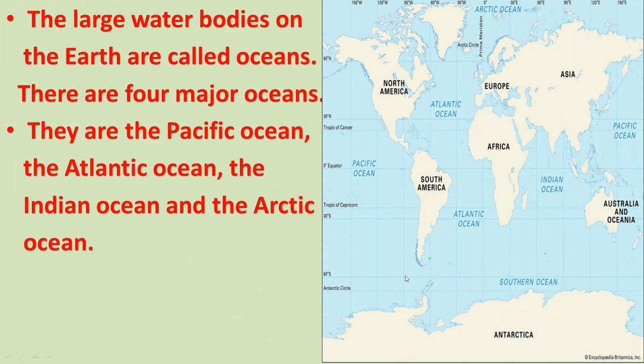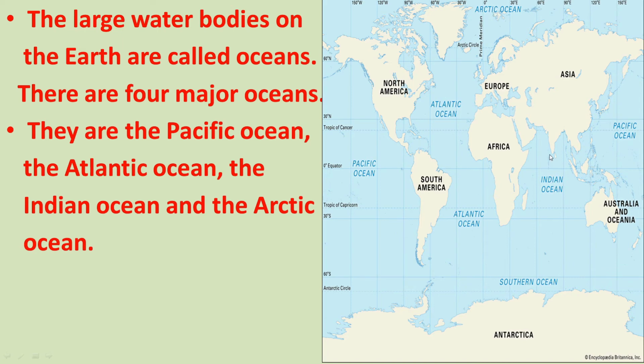The large water bodies on the earth are called oceans. There are 4 major oceans. Children, in the map you can see Pacific Ocean here and here. You can see here Atlantic Ocean. In the north you can see Arctic Ocean.